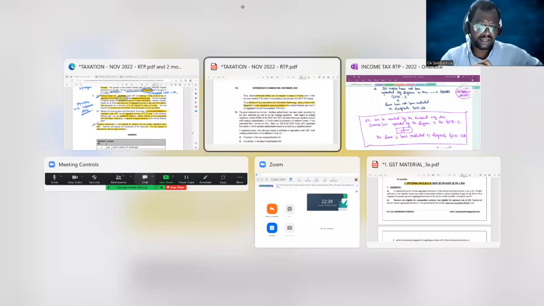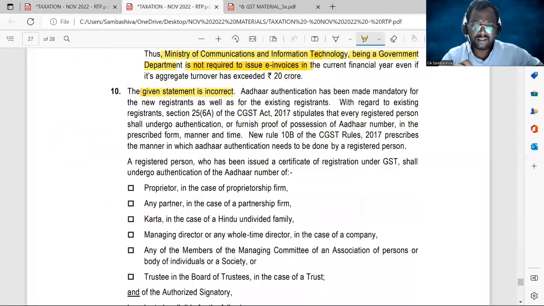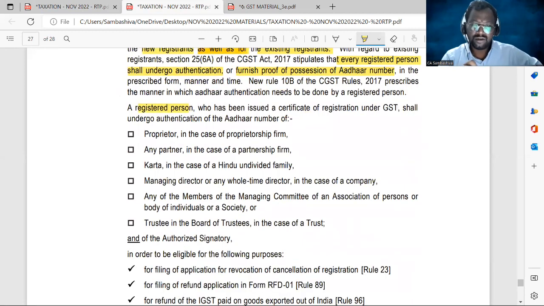Okay, ma. So look at the answer. The given statement is incorrect. I've already told you, Aadhaar authentication is mandatory for new registrants as well as for the existing registrants. With regard to the existing registrants, the rule stipulates every registered person shall undergo Aadhaar authentication or furnish the proof of possession of Aadhaar number.